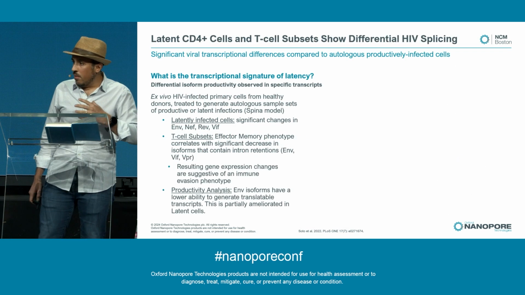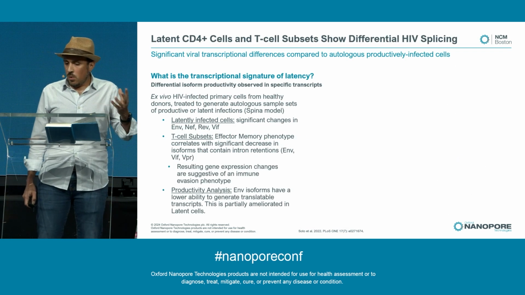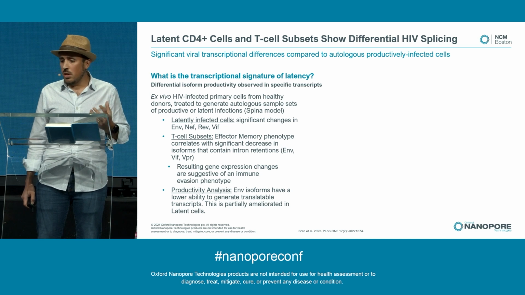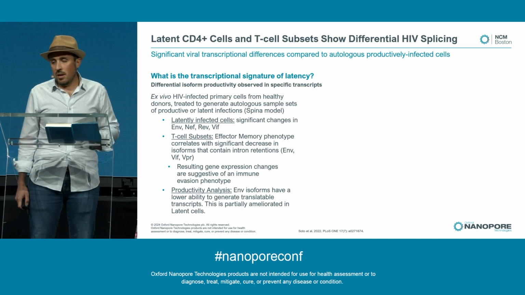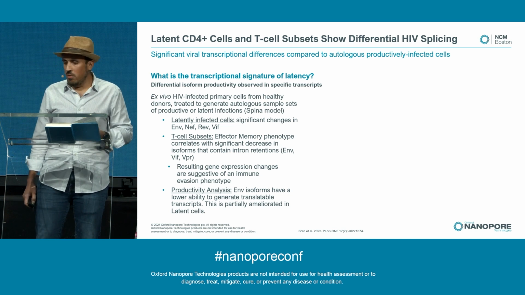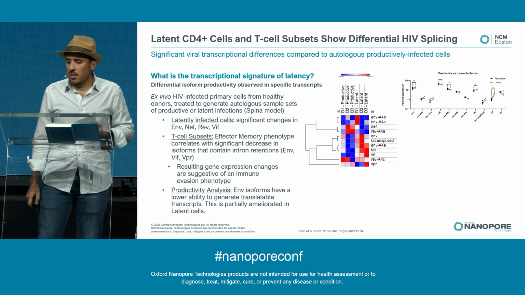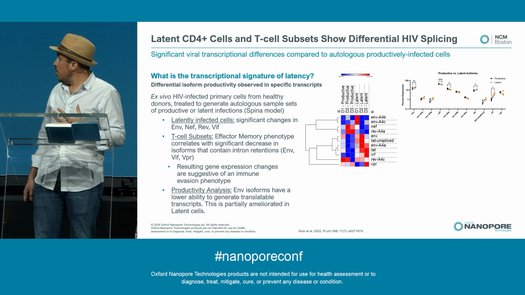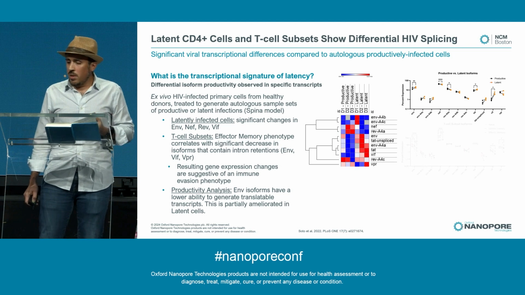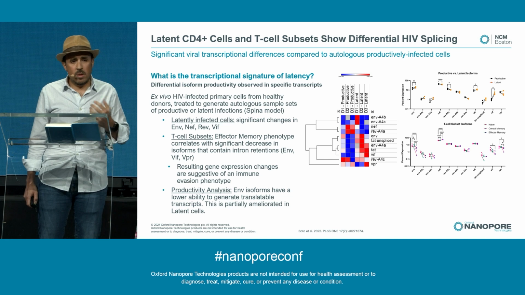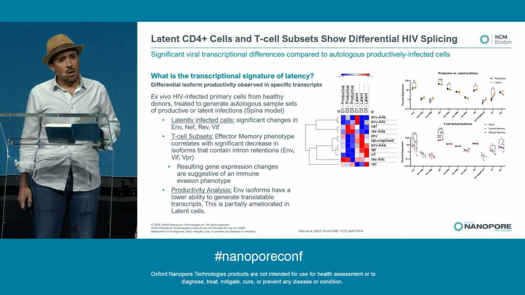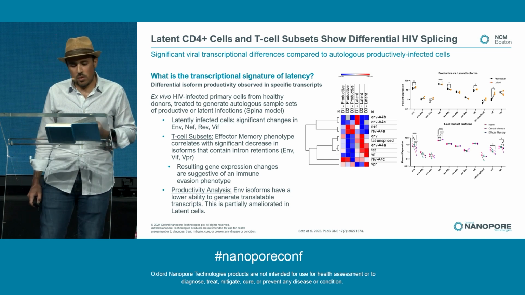Now that we have validated the approach, we set out to ask the question, what is the transcriptional signature of latency? And for this, we interrogated an HIV primary cell model of latency. And we did this both at the bulk latent population level, but importantly, we did it in T cell subsets. And some of these, specifically the effector memory and central memory ones, are thought to be HIV reservoirs.